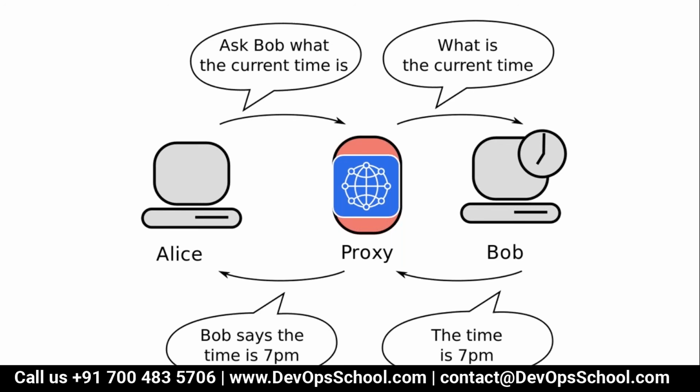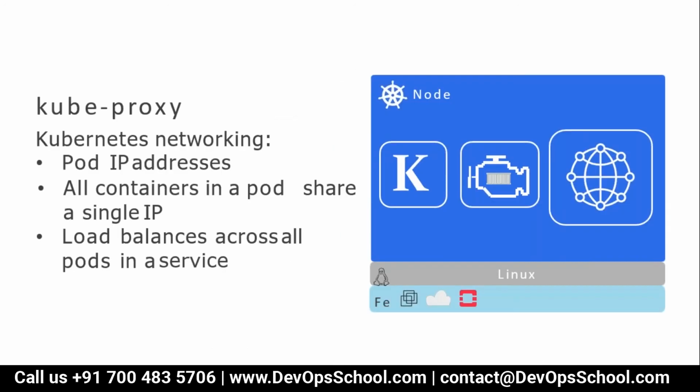So basically here we have kube proxy, which does the same work. When you want to talk to the container, you don't talk to the container directly through the network, because it's not possible, given the limitation of containers on the host network. You cannot expose two of the same container with the same port on the same host.